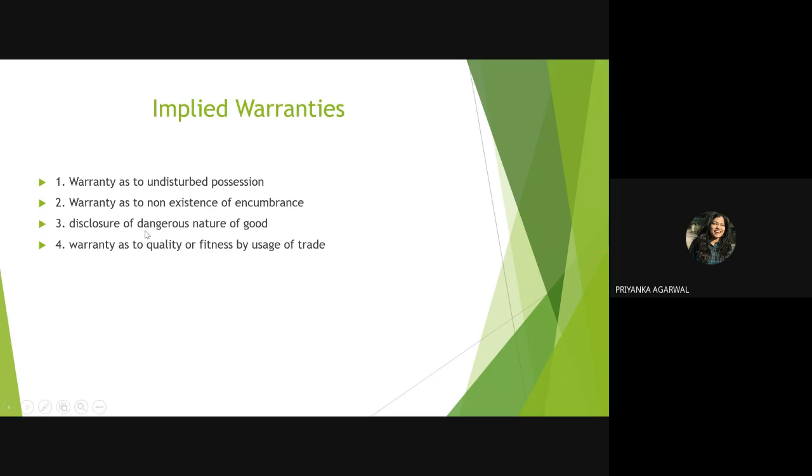Suppose if the water is not kept in a certain way, there is a risk that it is going to blast. So if a certain characteristic is there with that good, then it is the duty of the seller to inform that to the buyer. Okay. Warranty as to quality or fitness by usage of trade. That, ready-made garments, we have discussed with regard to this.